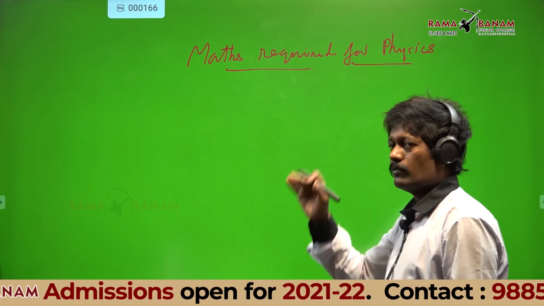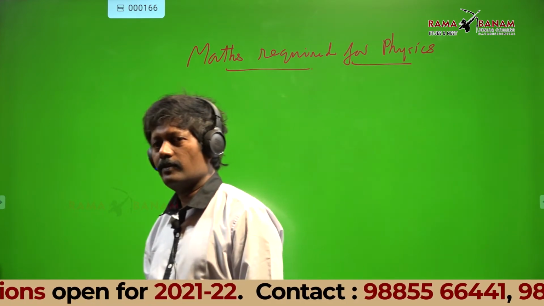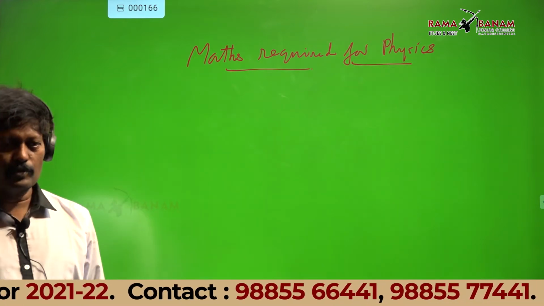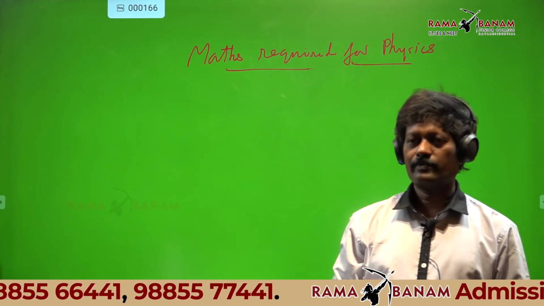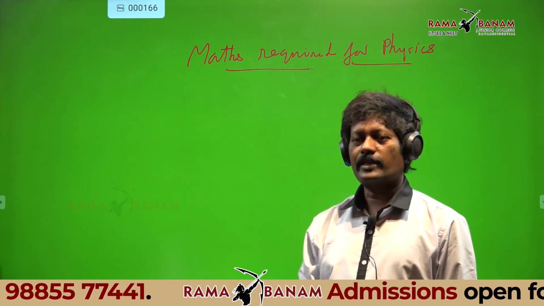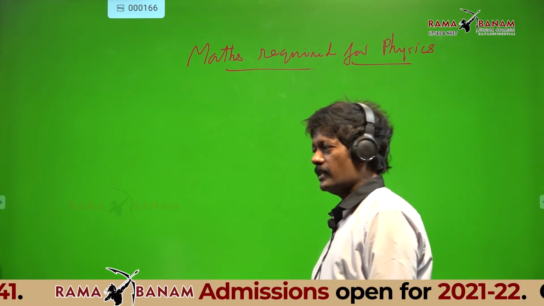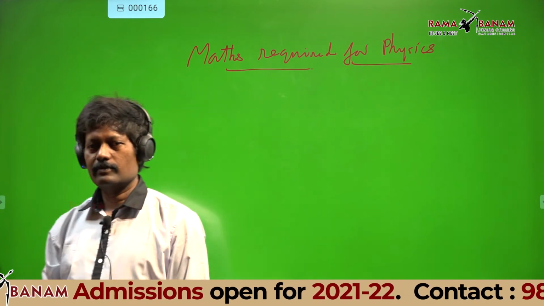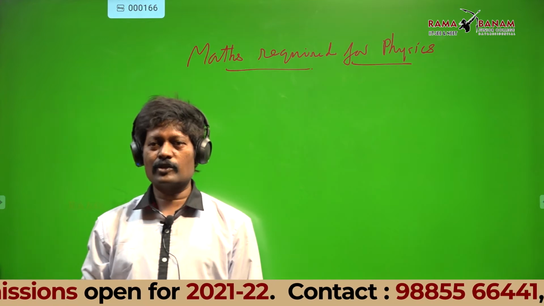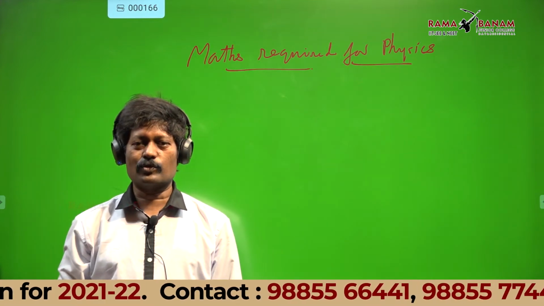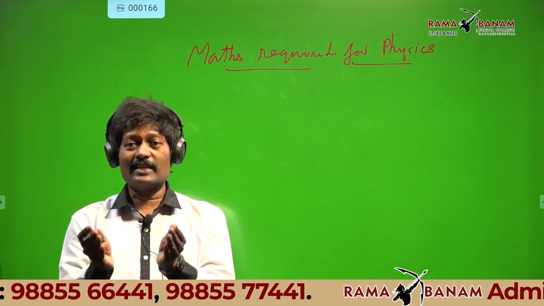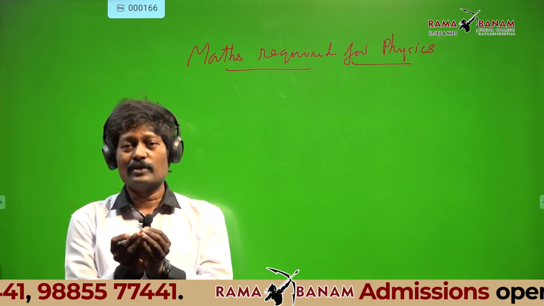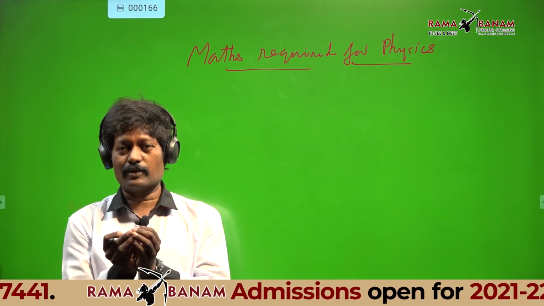Now come back here. What all maths required for physics we are going to learn. Up to your 10th standard, you learnt straight lines. Straight line equation, can anyone tell me? All the students who are present, new students also, keep in mind I am not a maths teacher, I am a physics teacher, but today I am teaching you some part of mathematics which is required for physics.